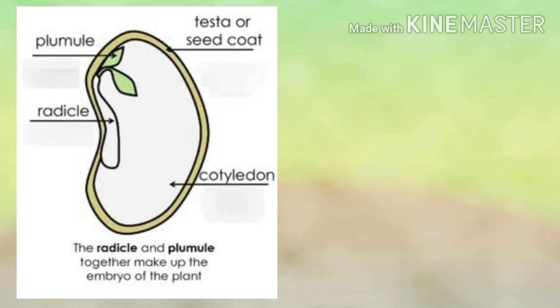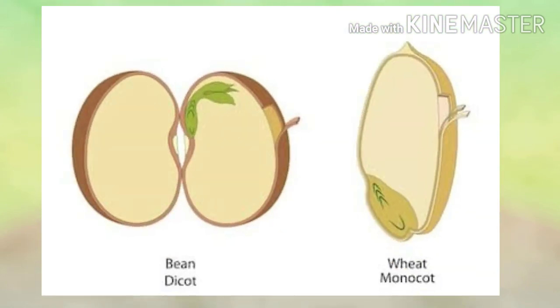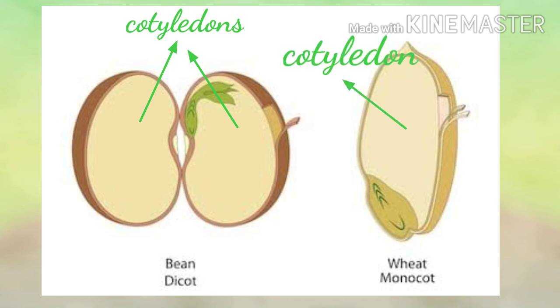Now there are two types of seed. One is monocot seed and the second one is dicot seed. If a seed has two cotyledons, then it will be considered as a dicot seed. And if a seed has one cotyledon, then it will be known as a monocot seed. Mono, M-O-N-O, means one, and di, D-I, means two.